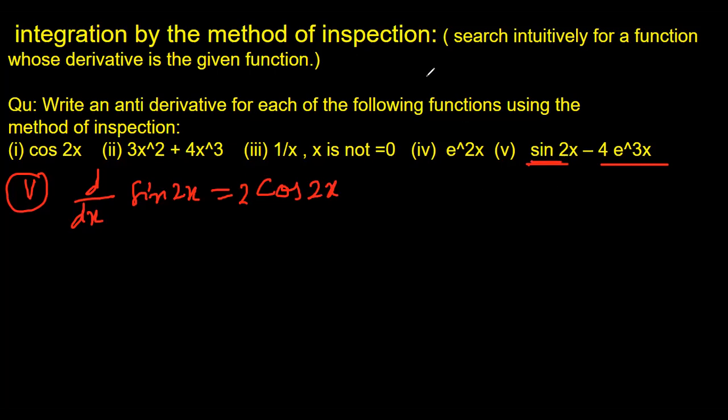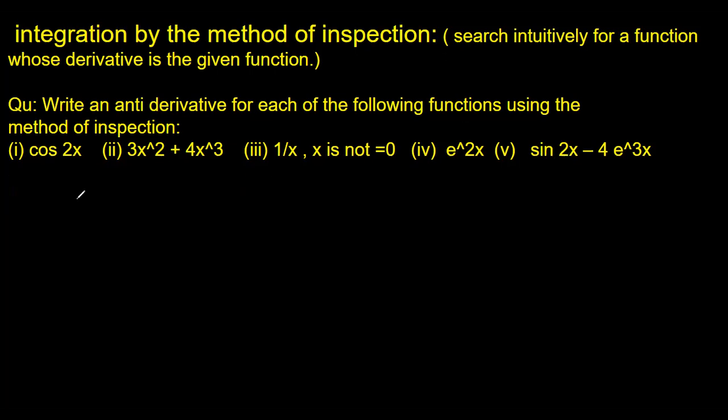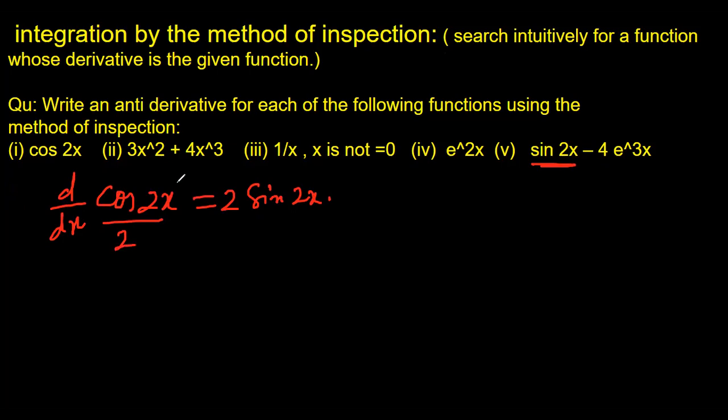Oh, we want sine, no? Just a moment. We want sine, so we will take cos. The derivative dy dx of cos 2x would be sine 2x, and then by chain rule you will multiply by the derivative of 2x, which is 2. But we are interested only in sine 2x. Divide by 2 on both sides. This 2 is gone. So you have d by dx of cos 2x by 2 is sine 2x.